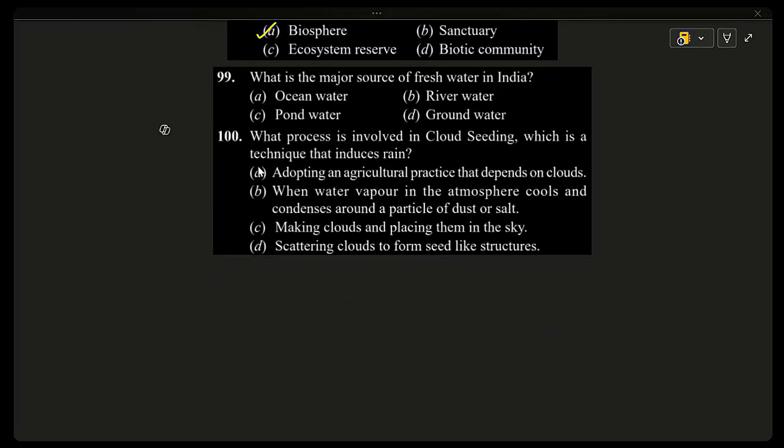Ocean water is salty, not fresh. River water is important, but not the largest source of drinking fresh water. Pond water is limited and seasonal. So the important fact is most Indian villages depend on groundwater. So the last question in GK.